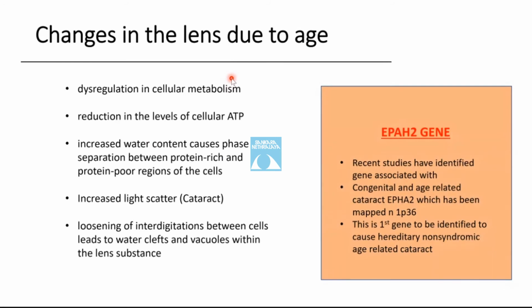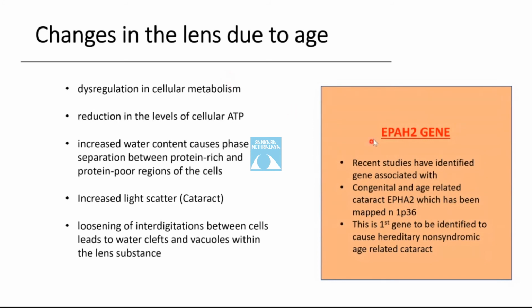Although the increased light scatter has been caused by the aggregation and formation of the gel-like state, some workers also believe this is due to syneresis, which is a conformational change to the protein releasing bound water, enhancing the difference in the refractive index between the drier protein regions. Also, loosening of the interdigitation between the cells leads to water clefts and vacuoles within the lens substance.